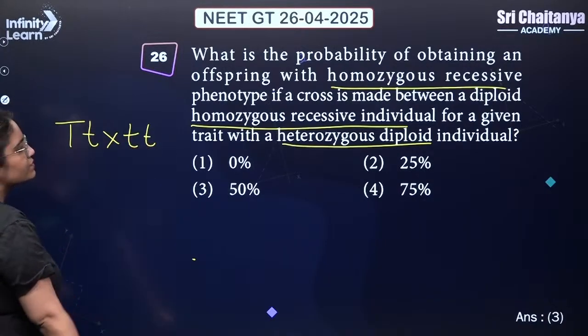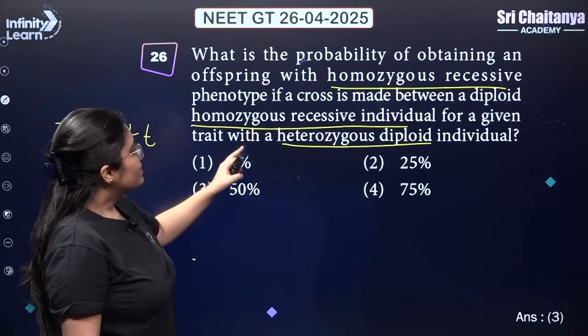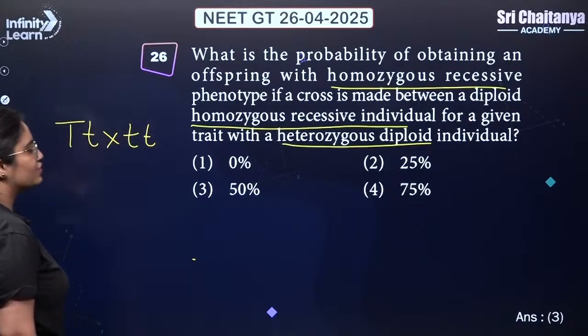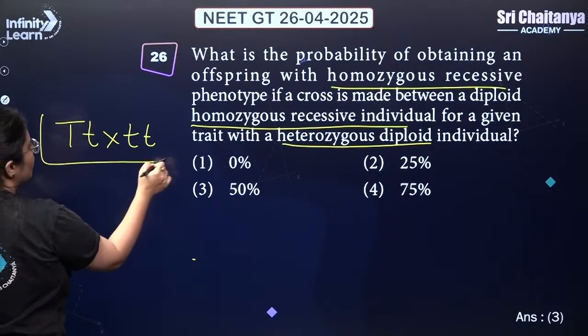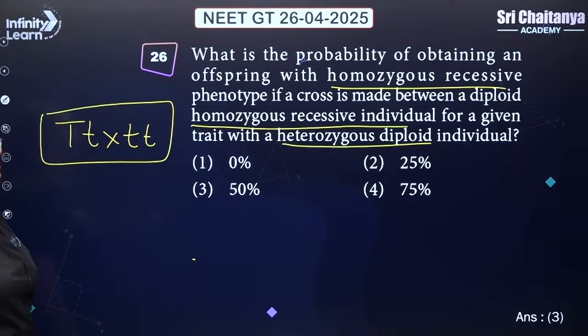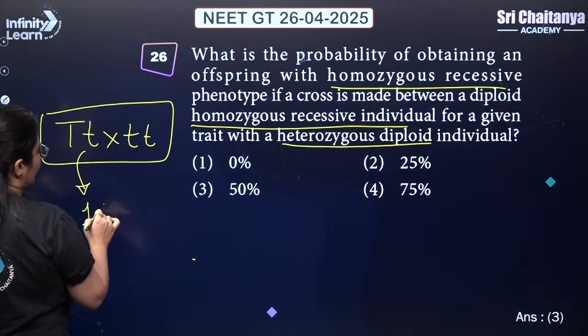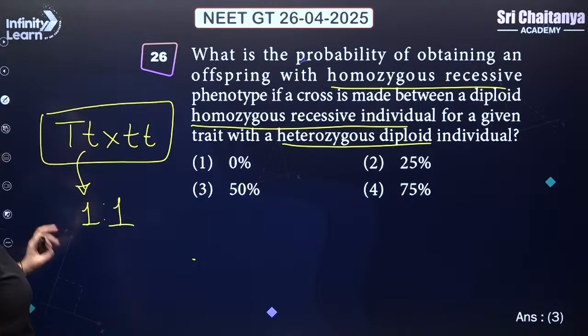So this is heterozygous and this is homozygous recessive. This is similar to a monohybrid test cross. So the result will be 1:1, and the phenotype ratio or the genotype ratio will be 1:1.